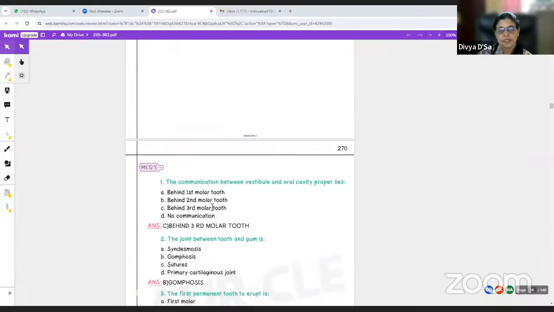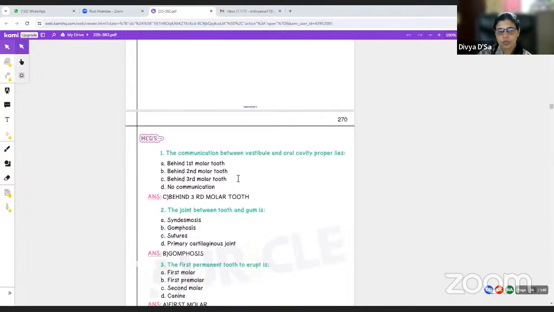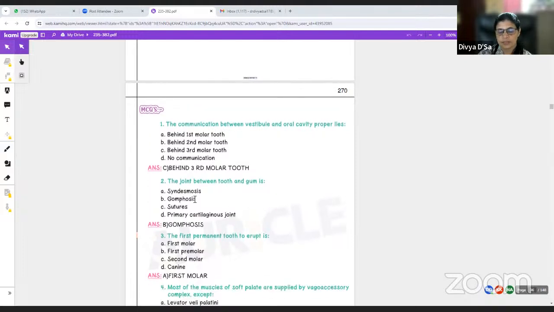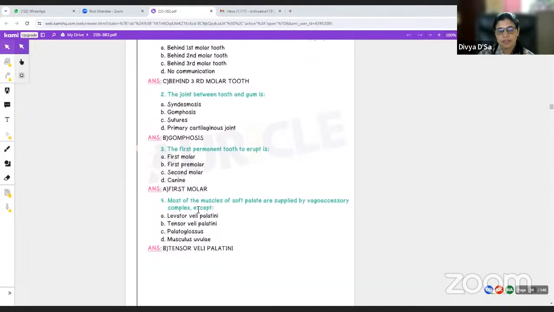The communication between the vestibule and the oral cavity proper lies behind the third molar tooth. The joint between tooth and gum is called gomphosis. The first permanent tooth to erupt is the first molar. Most of the muscles of the soft palate are supplied by the vagoaccessory complex except tensor veli palati, which is supplied by the mandibular nerve.